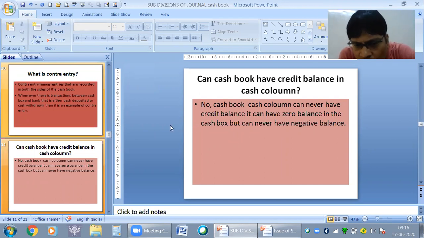General journal is that journal which will not record cash transactions, which will not record any credit purchase, credit sale, purchase return or sales return. It will not record bills receivable transactions or bills payable transactions. Apart from that, if any other transactions are left, that will be recorded in general journal.